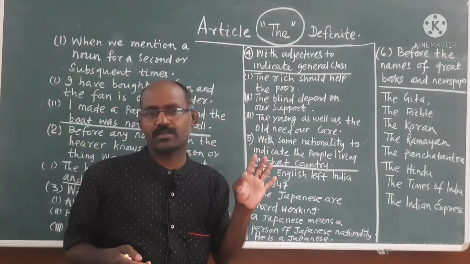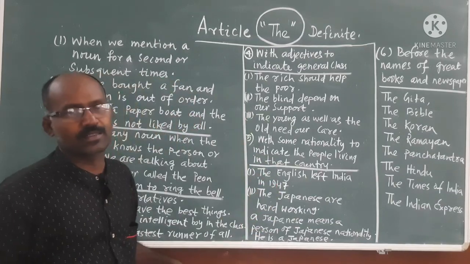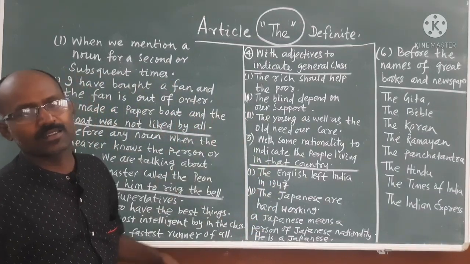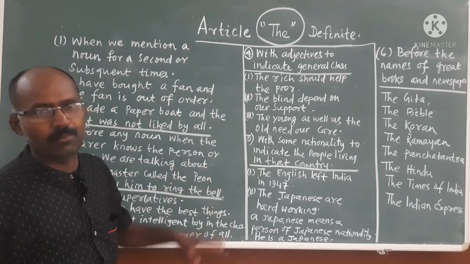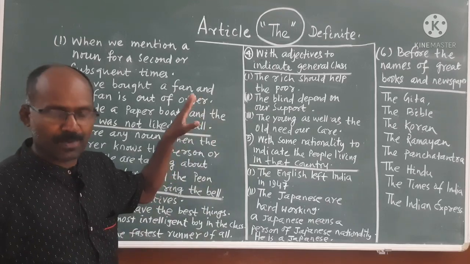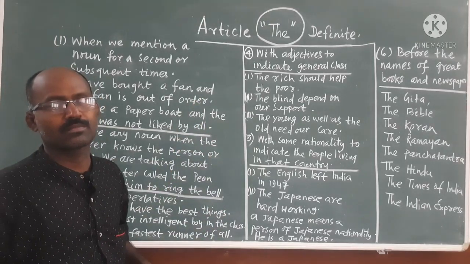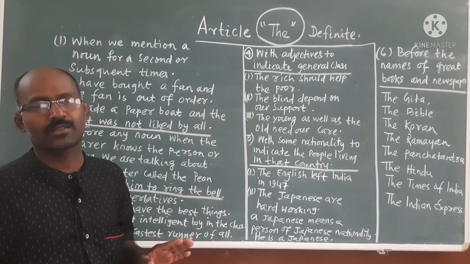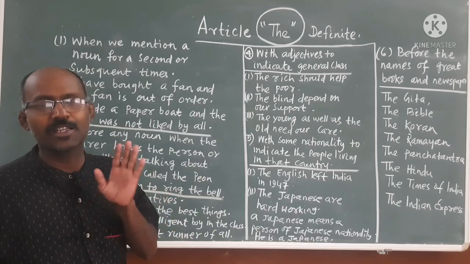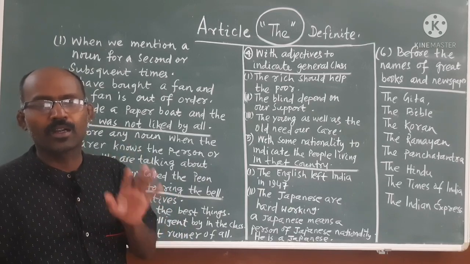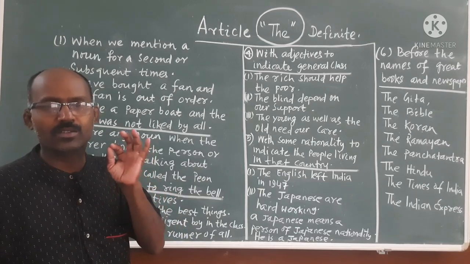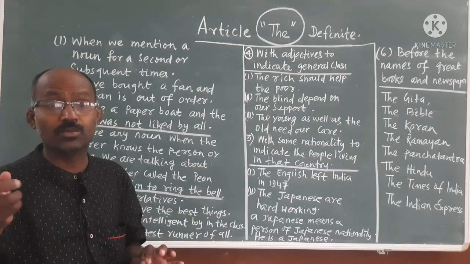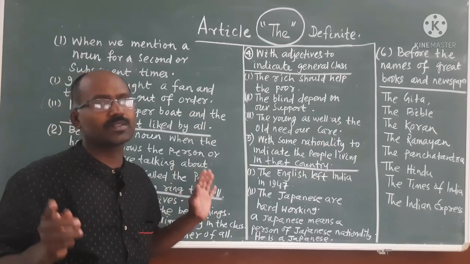For the first part, we have taken some examples and specific rules. If you read, learn, and understand, then I think you will face no problem, not only for your board exam or school exams, but also for competitive exams.